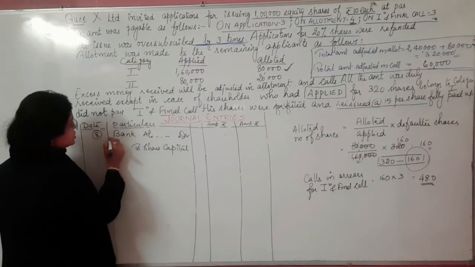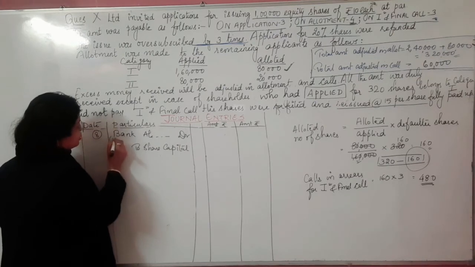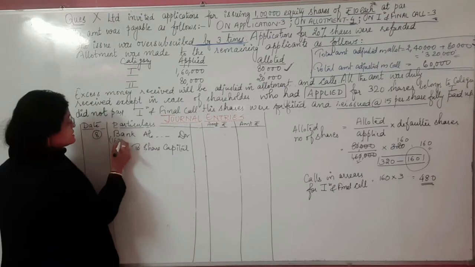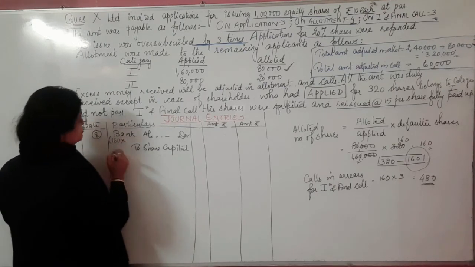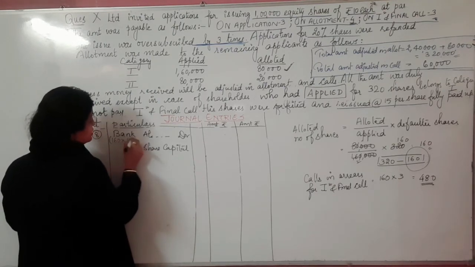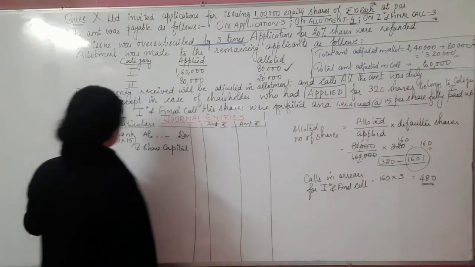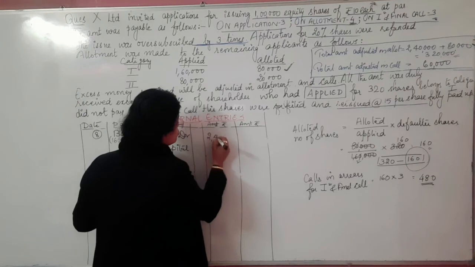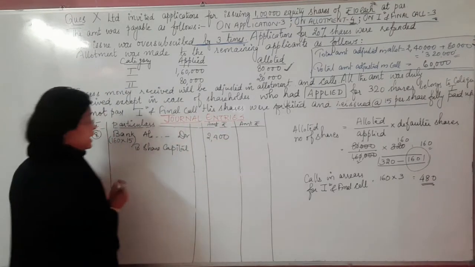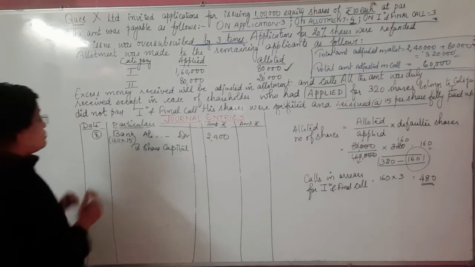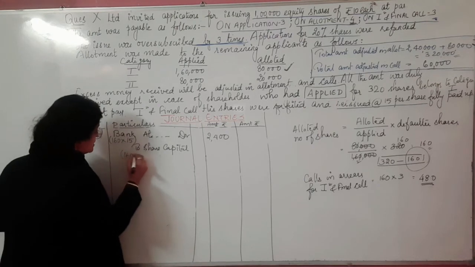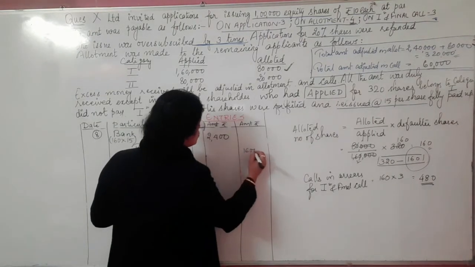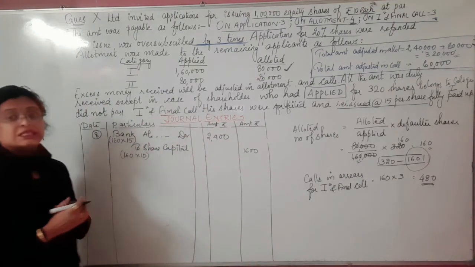The shares which were forfeited can only be reissued. The number of shares here is 160. 160 into 15, the reissued value given in the question, so the company has received 2,400. But what is the original paid up value? It is 160 into 10, which is 1,600.